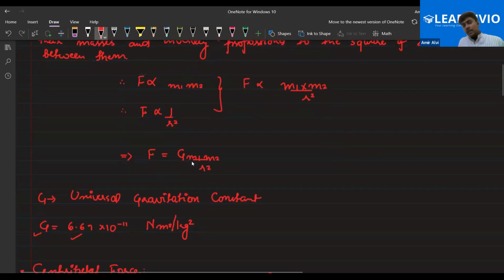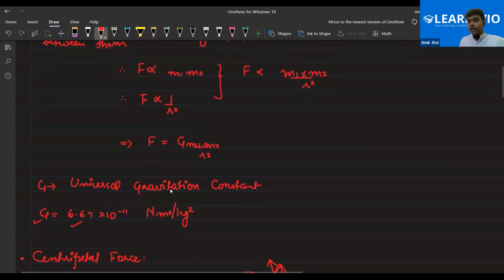Okay. So F is equal to G into M1 into M2 by R square. So this is a constant that comes into the equation, right? This constant is called the universal gravitational constant, right? And the value of the universal gravitational constant is 6.67 into 10 to the power minus 11 Newton meter square by kg square. Am I clear to all of you? Please do let me know, everyone. Yes, sir.